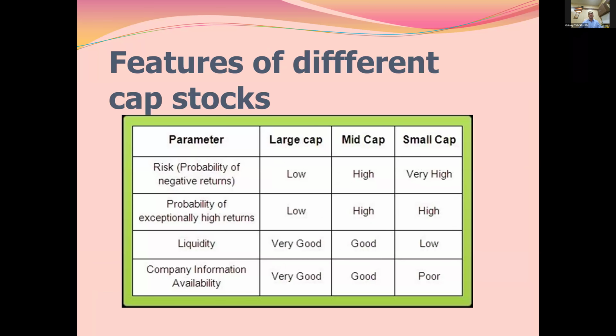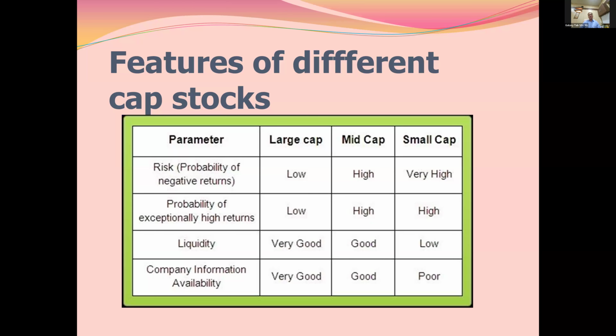So these are some features of different caps of stock. When we move from the small to the nano cap, the risk becomes very high. But at the same time, returns are also very high. So it's high risk, high reward in the small cap group. Liquidity is very low in the small cap group, and company information is also very poor in this area. But in contrast, if you go with the large cap, all is exactly opposite. Risk is low, and so is the probability of exceptionally high returns. Like you can't expect Larsen and Toubro, L&T, to become 3 times in 2 years.